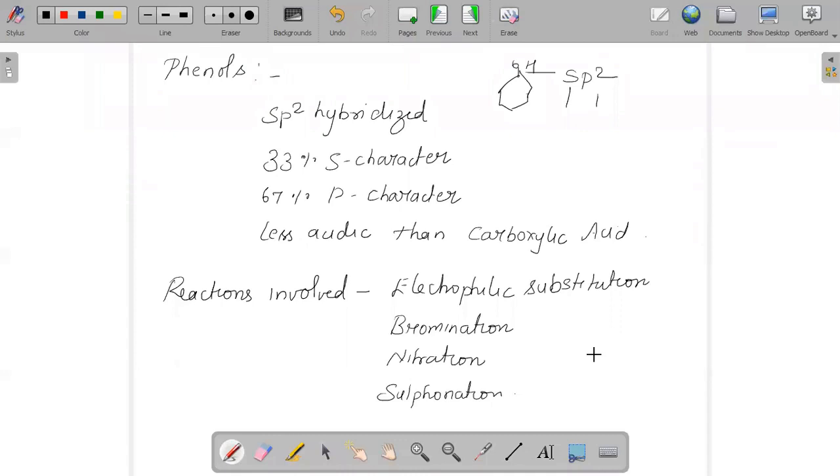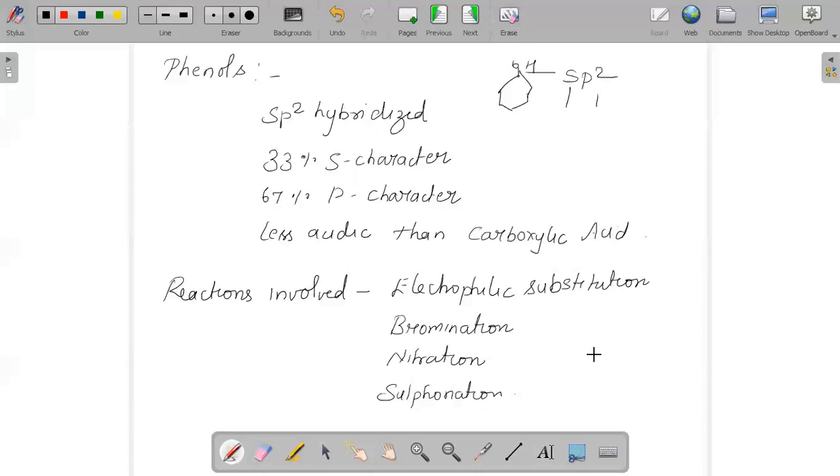So though phenol is acidic, it is actually less acidic compared to carboxylic acid. That is why it will not react with sodium carbonate and sodium hydrogen carbonate. But of course, phenol will react with sodium, giving sodium phenoxide.